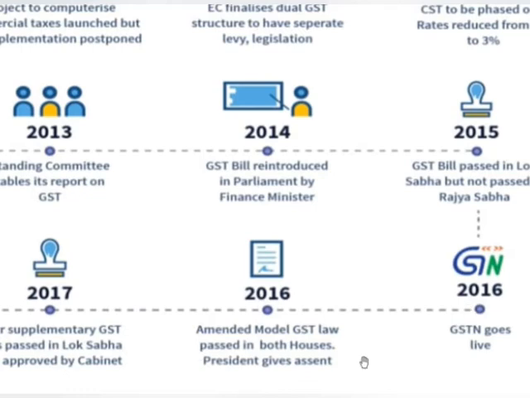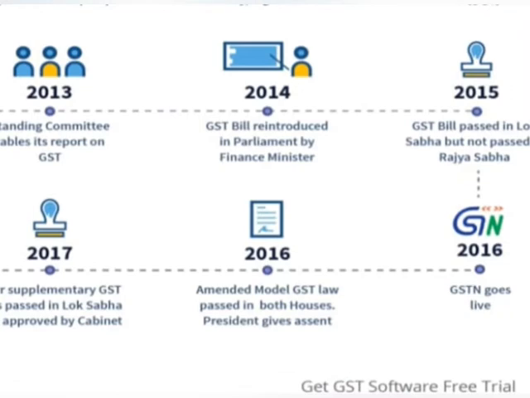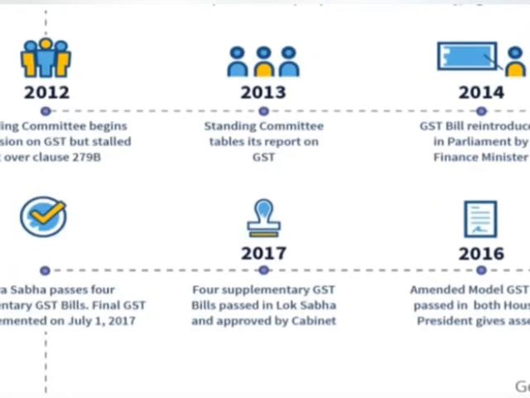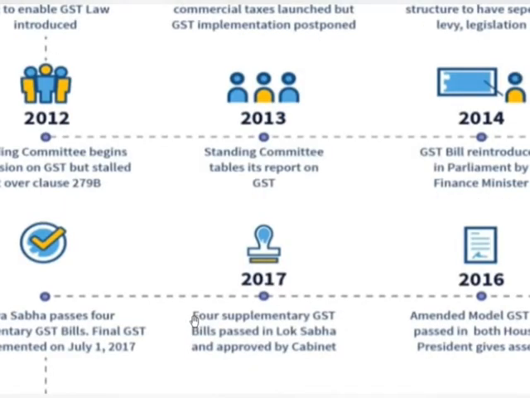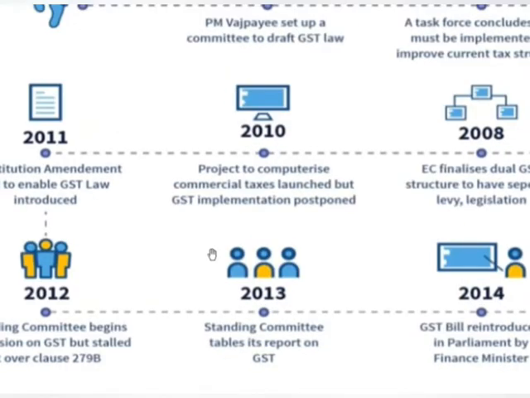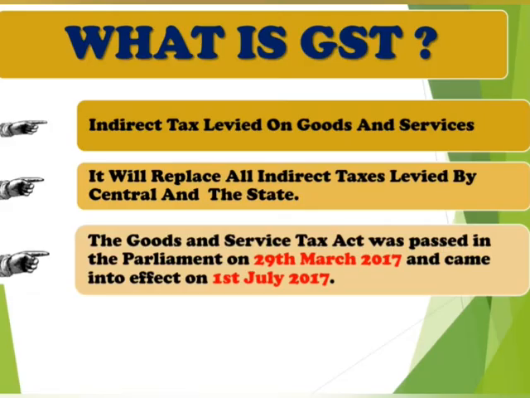In 2016 also, the amended model GST law passed in both houses and the President gave assent. Then in 2017, the supplementary GST bills passed in Lok Sabha and were approved by the cabinet, and Rajya Sabha passed the four supplementary GST bills. Final GST was implemented on 1st July 2017. The GST launched on 1st July 2017.